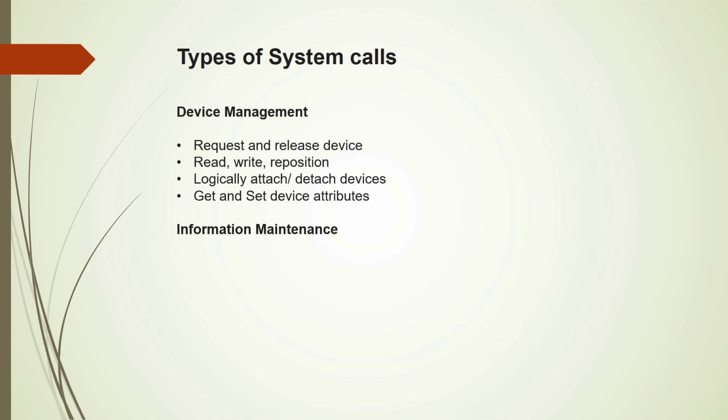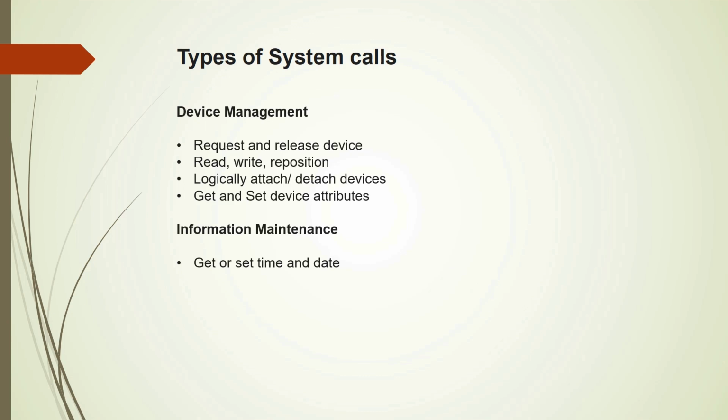Information maintenance. There are system calls which are used for transferring information between the user program and the operating system. One such example is to return the current date and time, or we can also get the time and set the time and date.